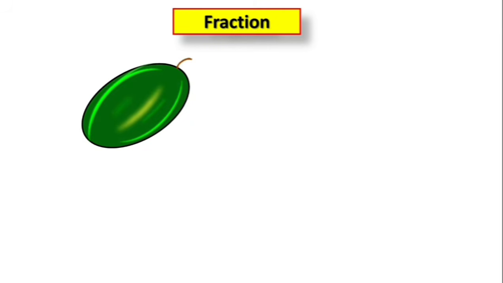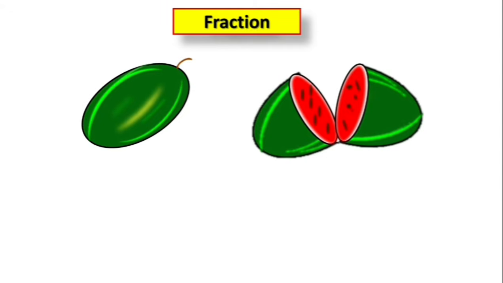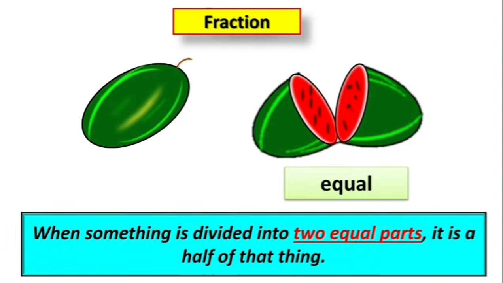Now look at this watermelon, children. This watermelon is cut into 2 equal parts. Now observe these 2 parts and tell me, are these 2 parts equal? Yes, these 2 parts of the watermelon are equal. Children, when something is divided into 2 equal parts, it is a half of that thing.